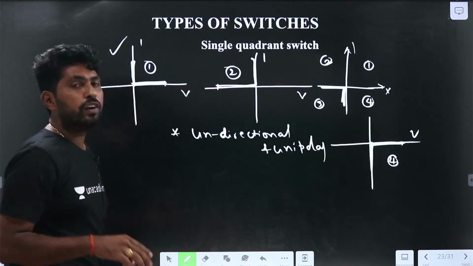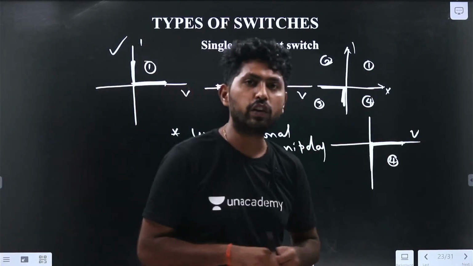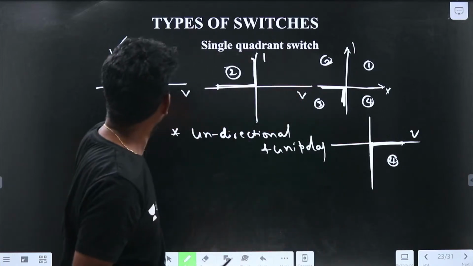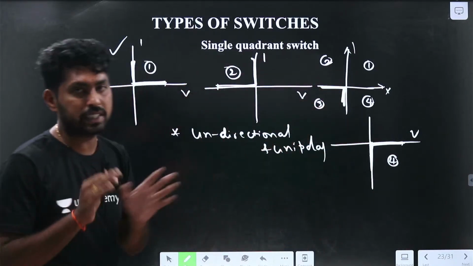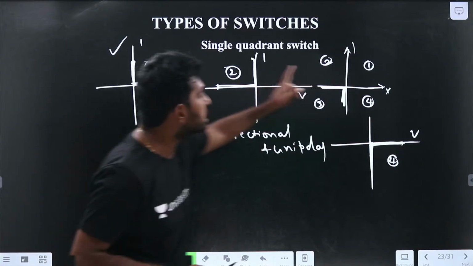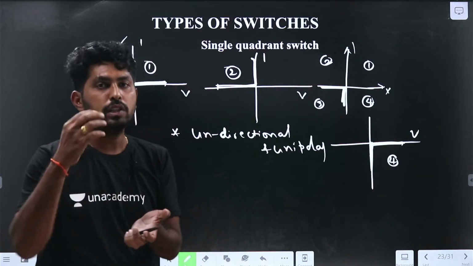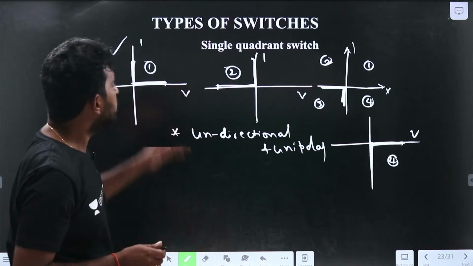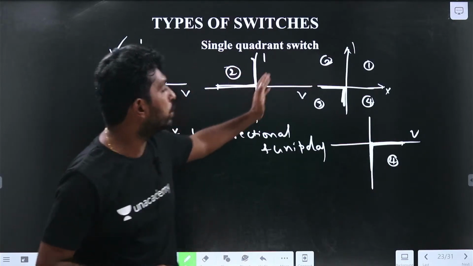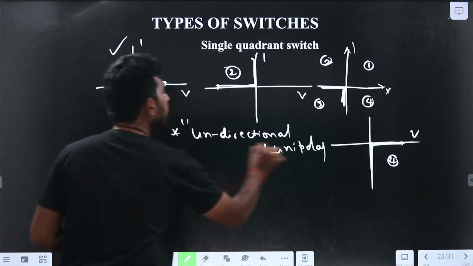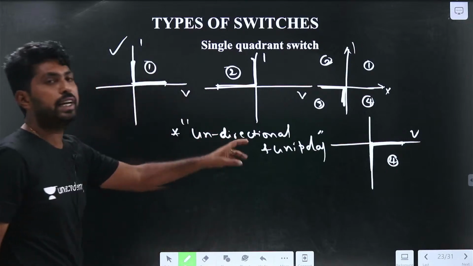The single quadrant switch is also called unidirectional unipolar, because in all the cases the current is in one direction, and the voltage blocking is also one polarity. Here it will be positive, here negative, and here positive. So the single quadrant switch is also called a unidirectional unipolar switch.